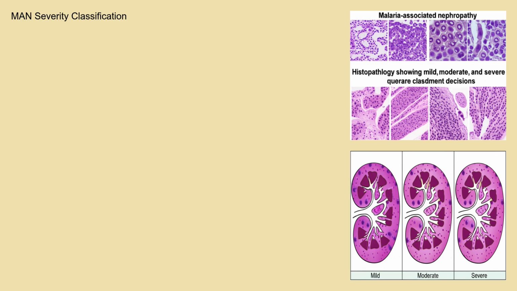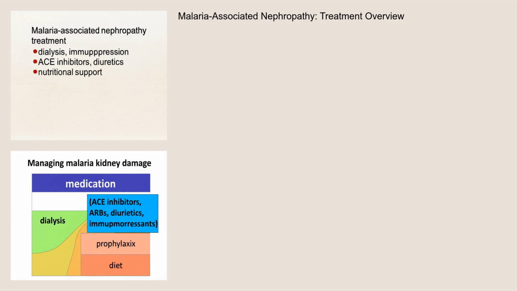While there isn't a formal classification system for MAN in the same way as for other types of glomerulonephritis, the severity of the condition can be categorized based on the degree of proteinuria, kidney function, and the presence of complications. Patients may be classified as having mild, moderate, or severe disease depending on these factors. Furthermore, the histopathological findings from kidney biopsies can provide detailed information about the type and extent of glomerular damage, which can guide treatment decisions.